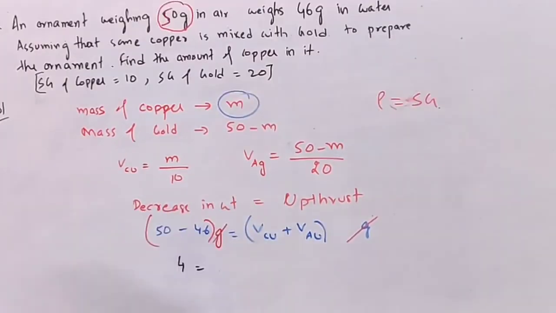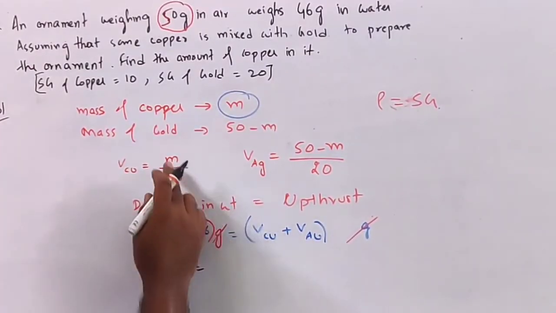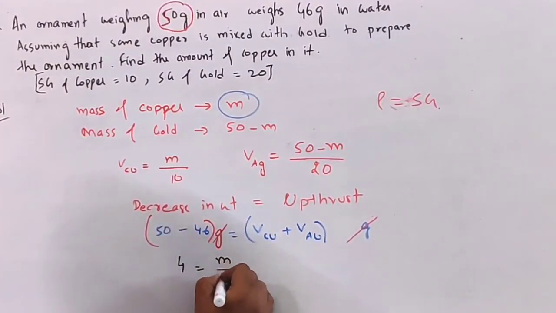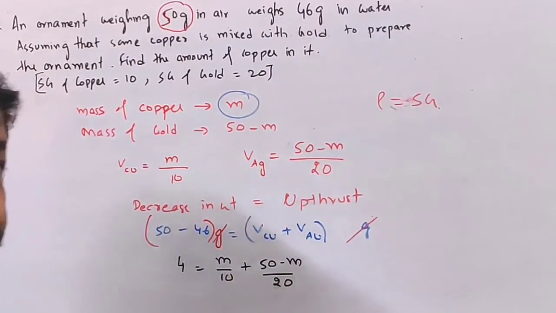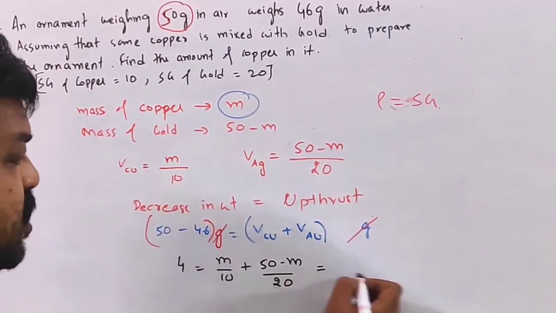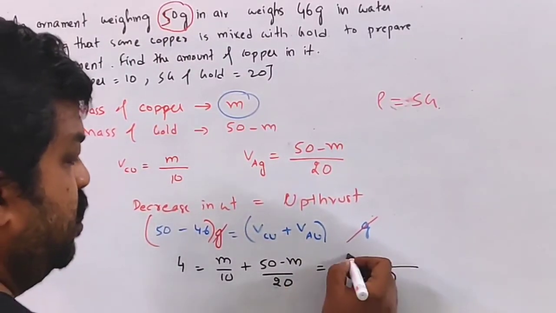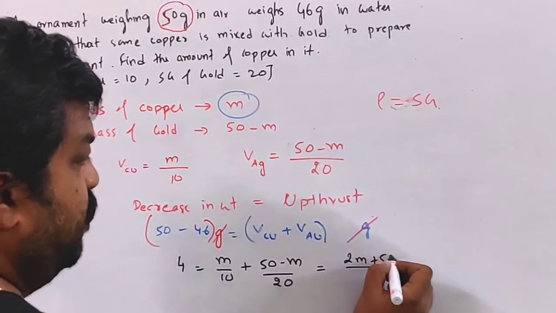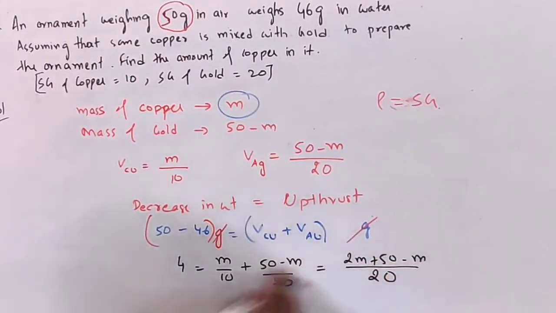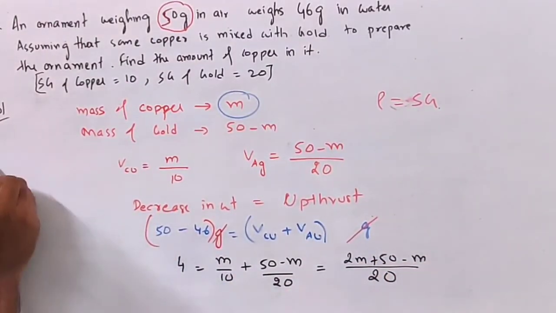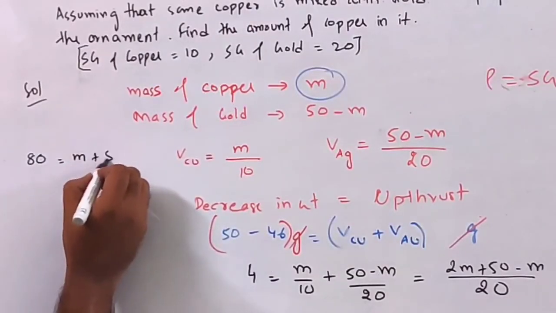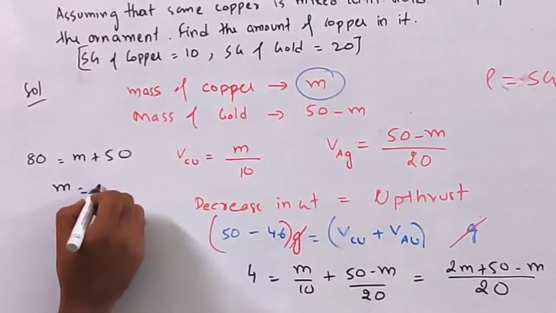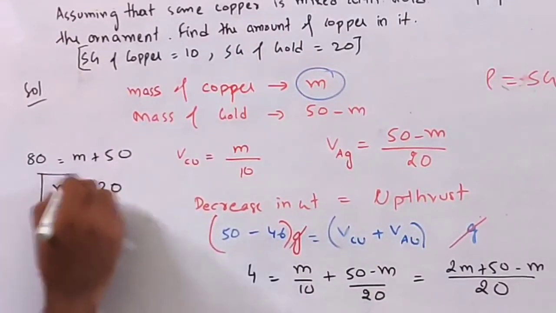It is equal to, volume of copper is m by 10, plus (50 minus m) by 20. So this is 20 times 4, that is 80, equal to 2m plus 50 minus m. Simplifying, we have 80 equals m plus 50, or m is equal to 30.